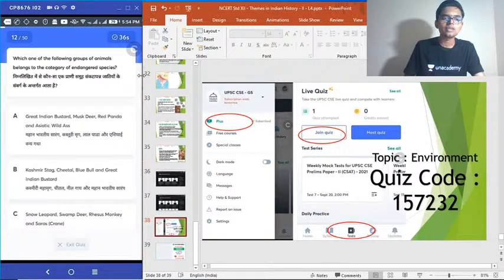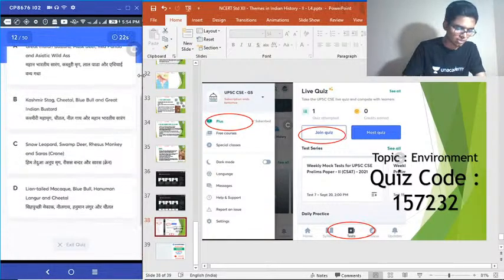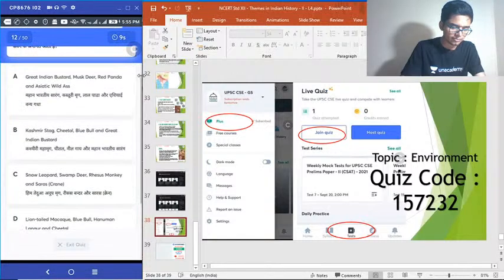Twelfth question. Which one of the following groups of animals belongs to the category of endangered species? Option A. Great Indian bustard, musk deer, red panda, Asiatic wild ass. 2. Kashmir stag, cheetal, blue bull, and Great Indian bustard. 3. Snow leopard, swamp deer, rhesus monkey, and sarus crane. And D. Lion-tailed macaque, blue bull, Hanuman langur, and cheetal. Endangered species, okay?